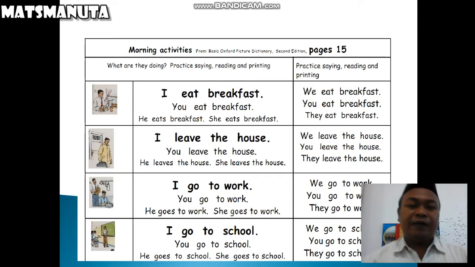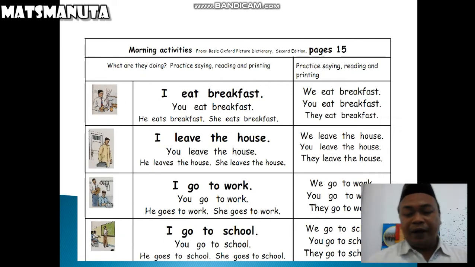Let's repeat once again. Picture number one: I eat breakfast. You eat breakfast. He eats breakfast. She eats breakfast. Picture number two: I leave the house. You leave the house. He leaves the house. She leaves the house. Number three: I go to work. You go to work. He goes to work. She goes to work. I go to school. You go to school. He goes to school. She goes to school.